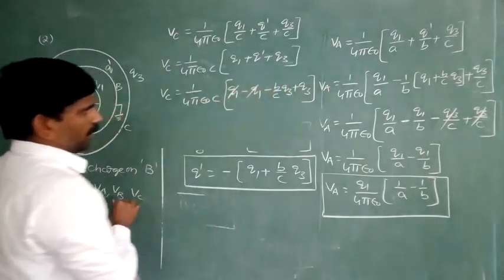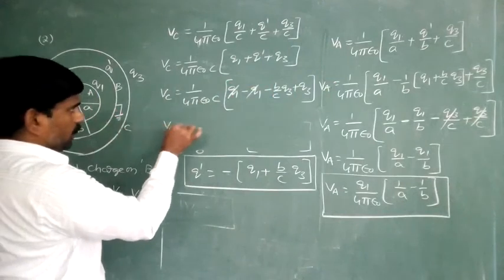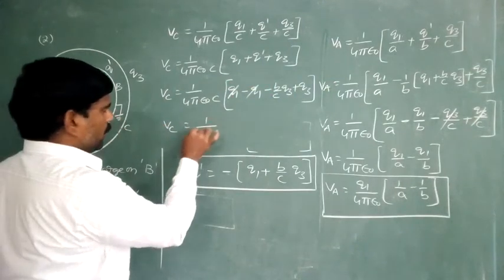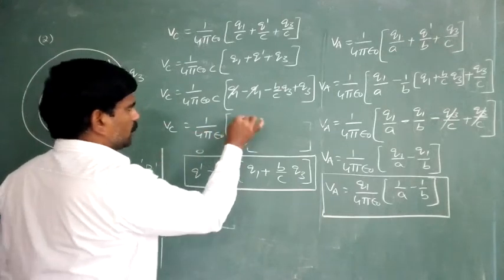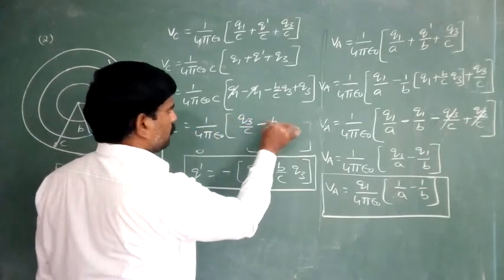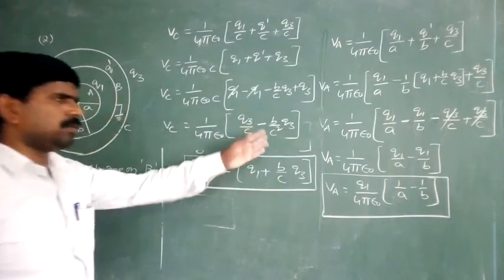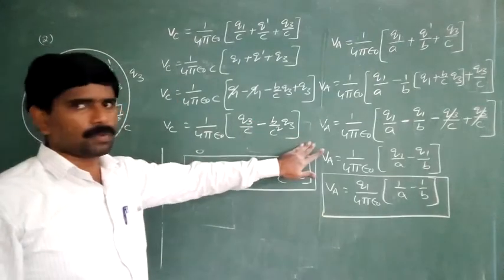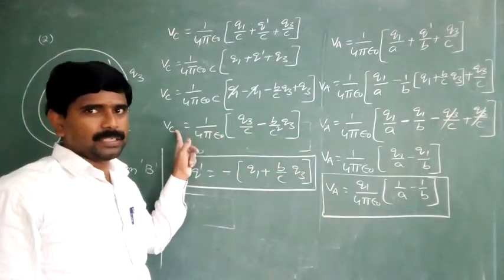Here these two are cancelled. Therefore, VC is equal to 1 by 4 pi epsilon naught into Q3 by C minus B by C square into Q2. If you simplify further also no problem. This is the potential on the surface of the third shell.